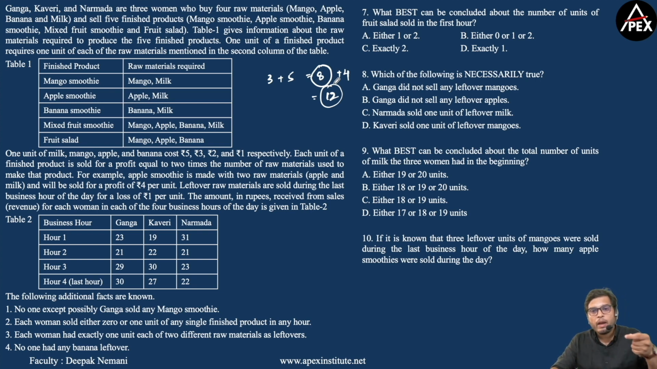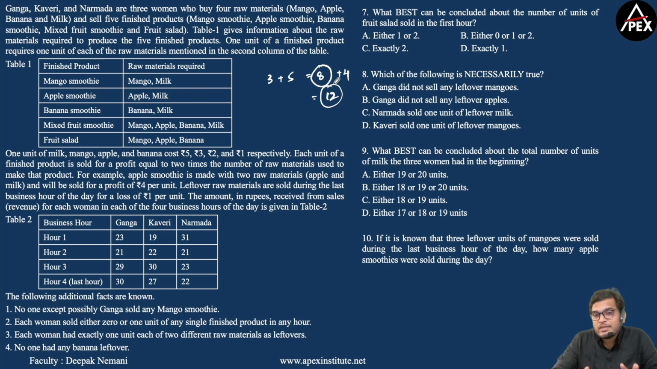So the number of apple smoothies that were sold during the day depends on the leftover units of mangoes which were sold in the last business hour. So that tells me that you will not be having a definite possible solution at the end for this question. Because in the 10th question you are given additional information, you need to use that additional information to solve it. Which tells me that there is a possibility of having at least two possible solutions for this question.